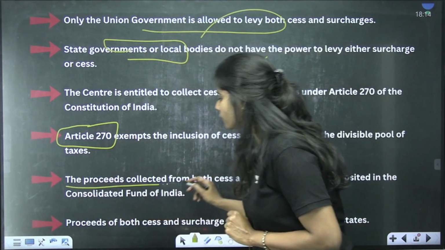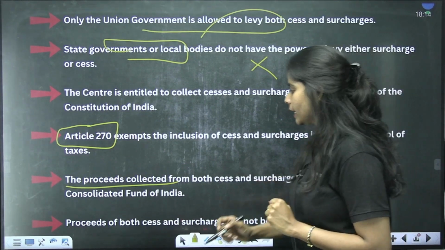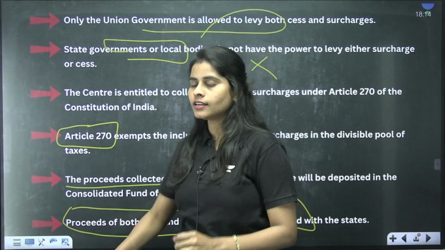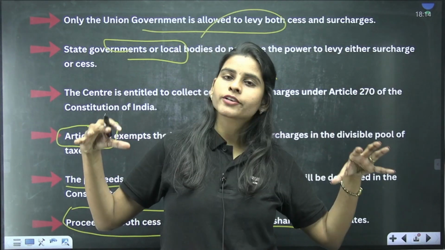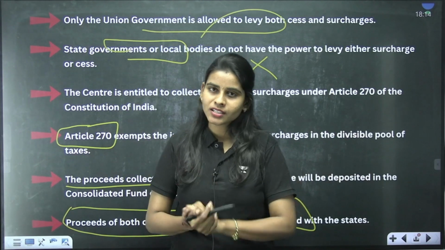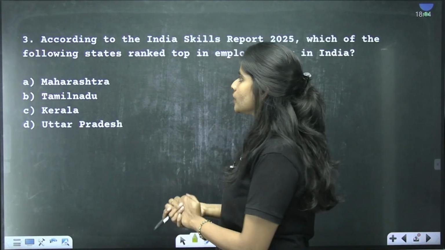So the proceeds collected from the cess and surcharge are taken to the Consolidated Fund of India. So this is not something that is going to fall under the divisible pool of the tax revenues of the Central government, which it should share with the state governments. Moving forward from here, we have the next question with us.